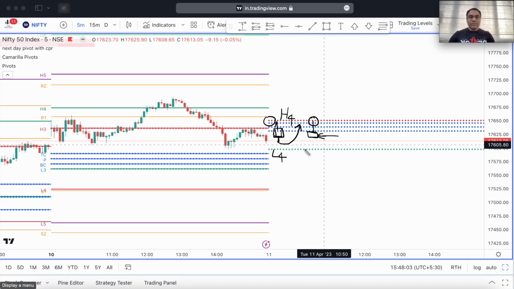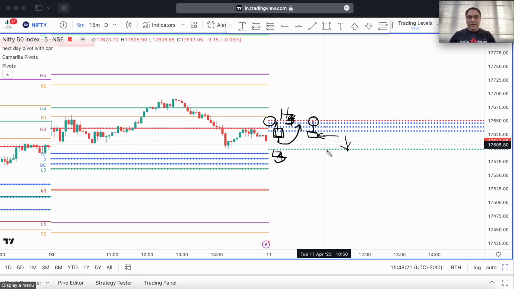So my profit booking will be immediately at the L3 level. I'm sorry, this is H3 L3, not H4 L4. Okay, so this is H3 L3. So my entry would be somewhere here if there is a reversal pattern here at the H3, and my profit booking would be at the L3.